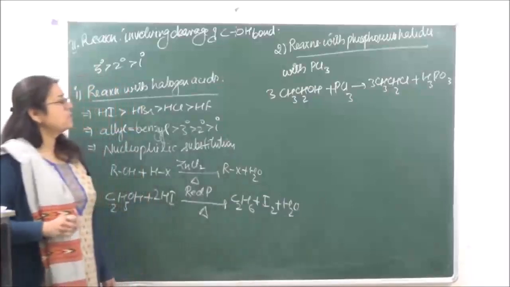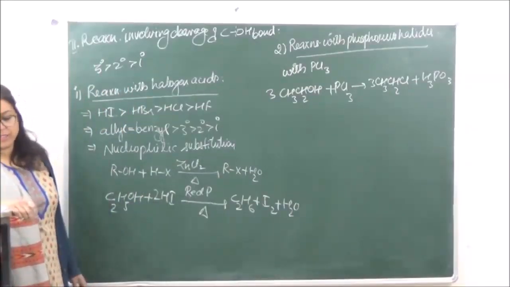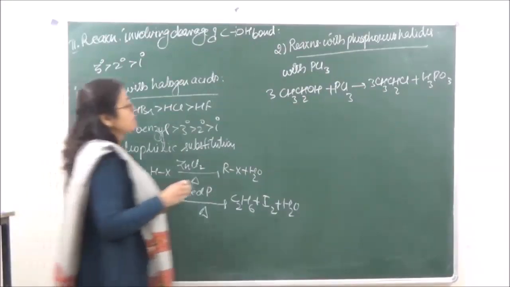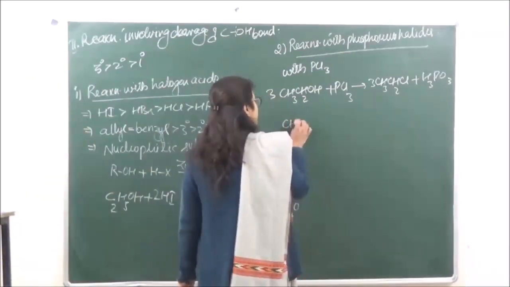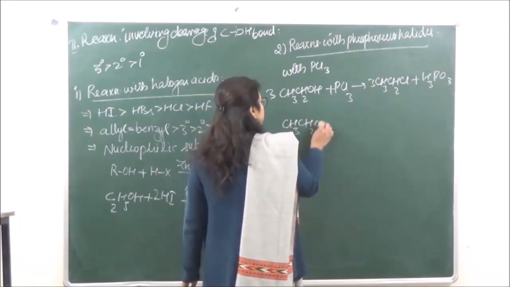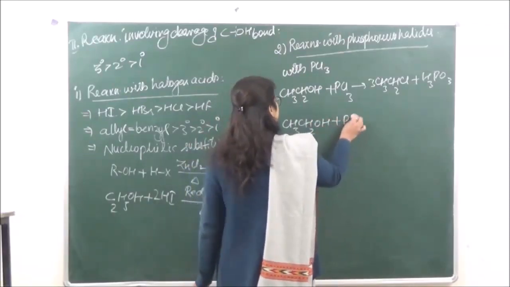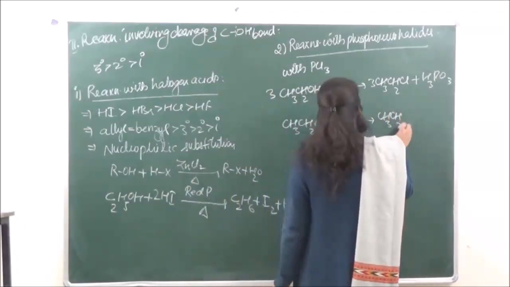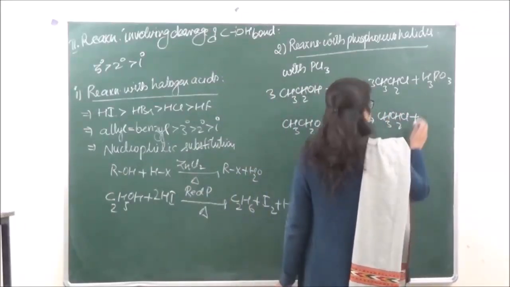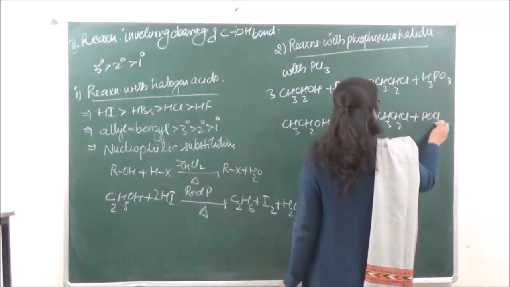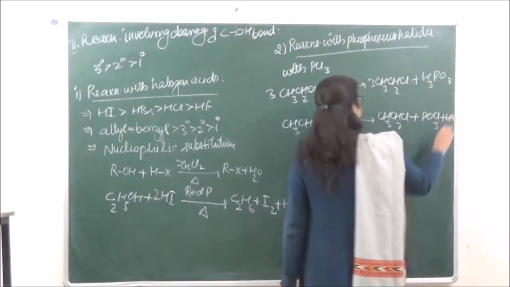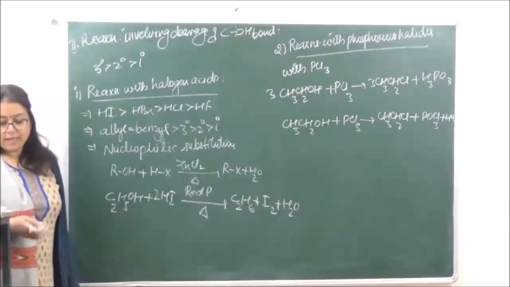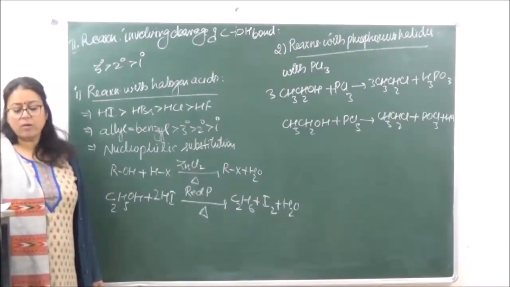The order of reactivity will again be 3 degree alcohol greater than 2 degree greater than 1 degree. Okay? And if you're doing the same reaction with PCl5, we get plus HCl.